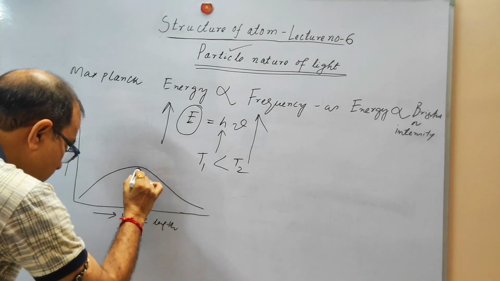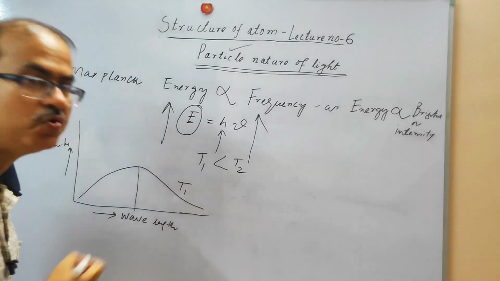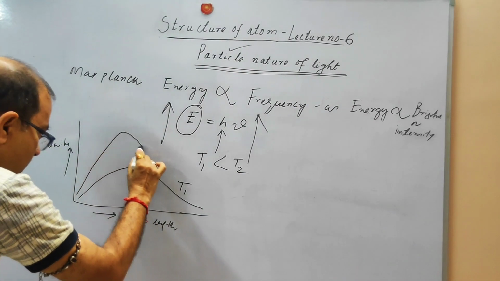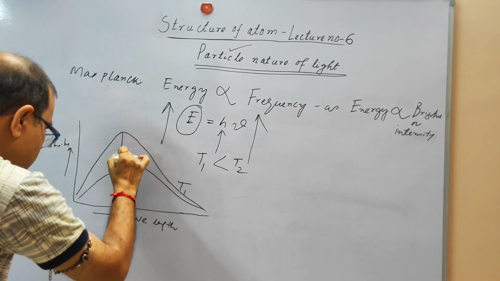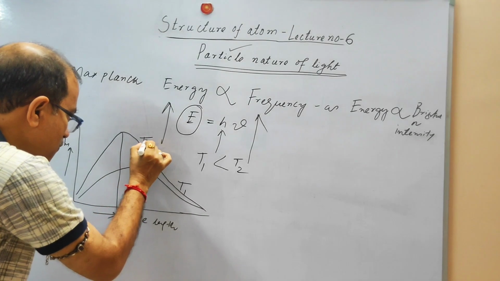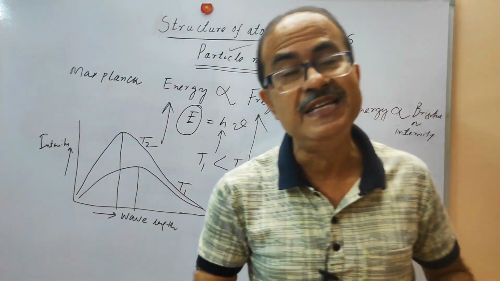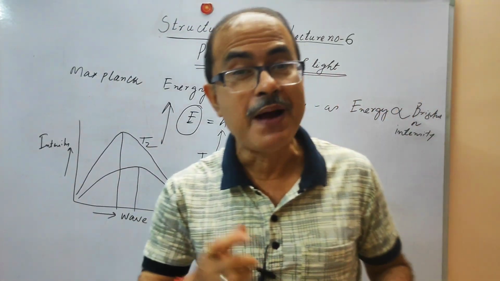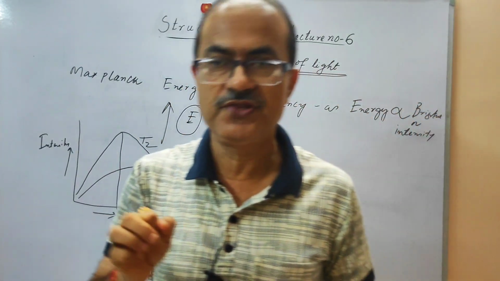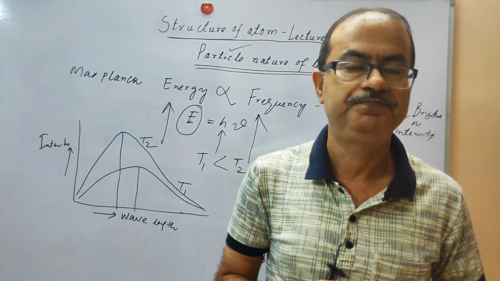At a particular wavelength, the intensity increases at the temperature T1. When we increase the temperature, you can see it will be like that, and the wavelength is decreasing, where this is T2. At a higher temperature, the frequency of the radiation goes on increasing due to the particle nature, and it influences the energy of the radiations, because we are supplying more energy to this black body.